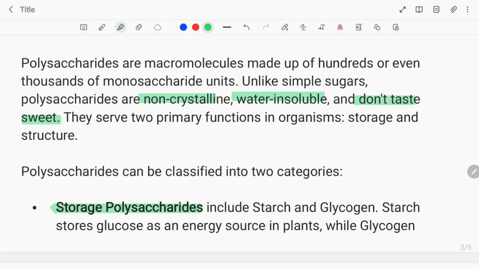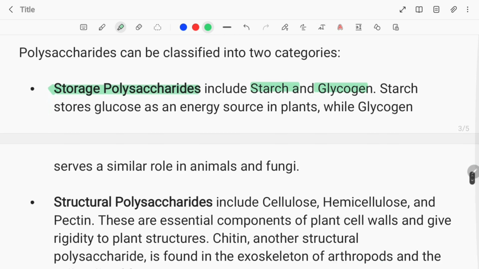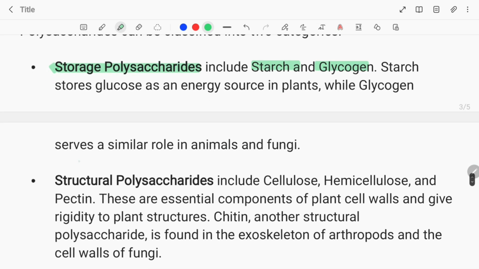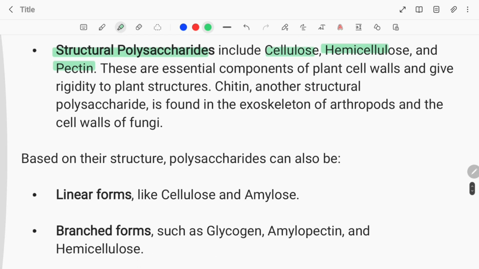1. Storage polysaccharides include starch and glycogen. Starch stores glucose as an energy source in plants, while glycogen serves a similar role in animals and fungi. 2. Structural polysaccharides include cellulose, hemicellulose, and pectin. These are essential components of plant cell walls and give rigidity to plant structures. Chitin, another structural polysaccharide, is found in the exoskeleton of arthropods and the cell walls of fungi.